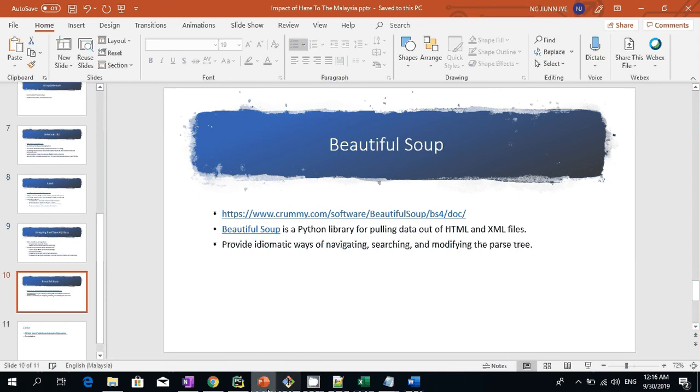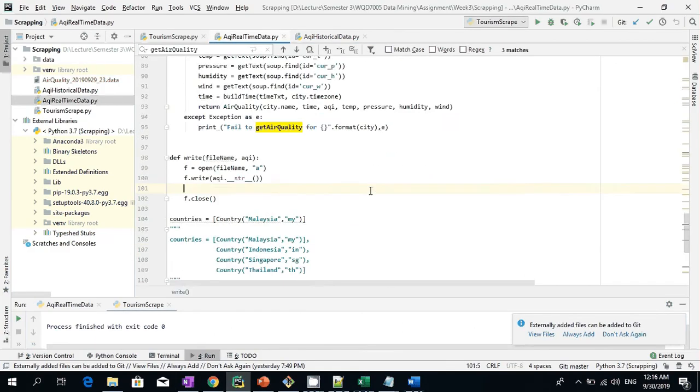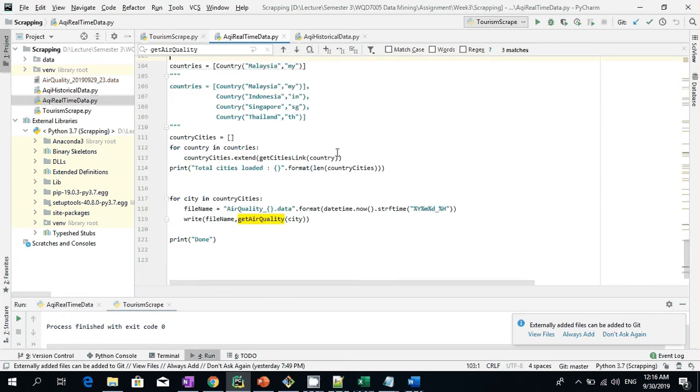Okay, let's look at the code. This is the main function. Alright, so what I need to do is I give it the list of countries which I'm interested in. Now let's start with Malaysia. And then for all the countries, you will try to get all the cities linked.